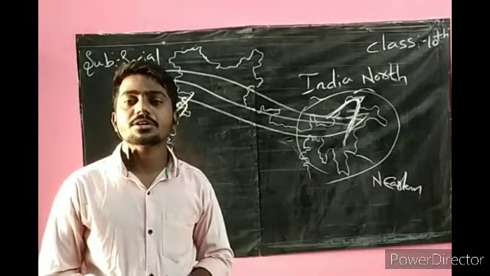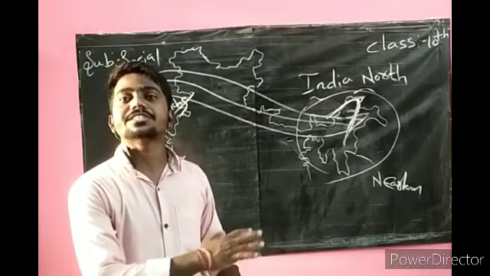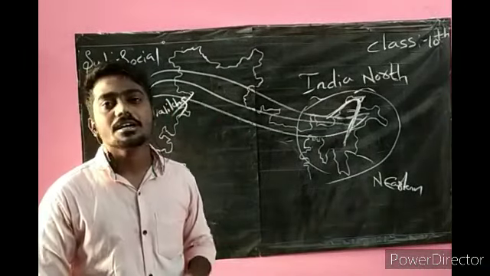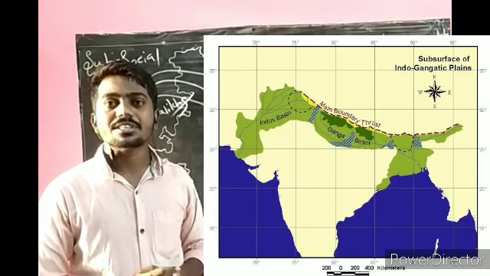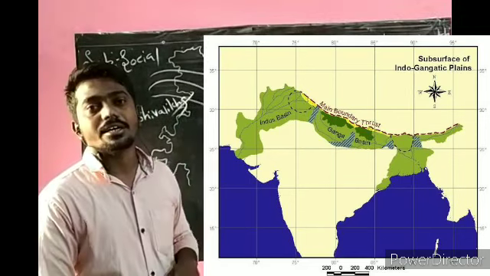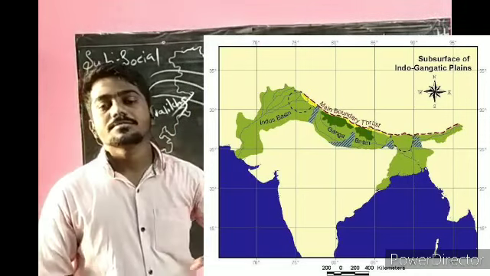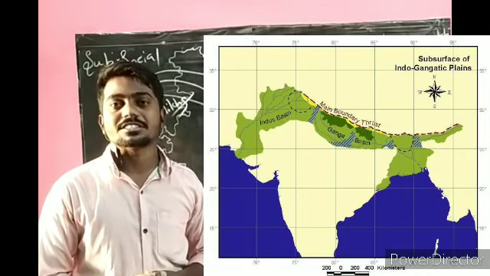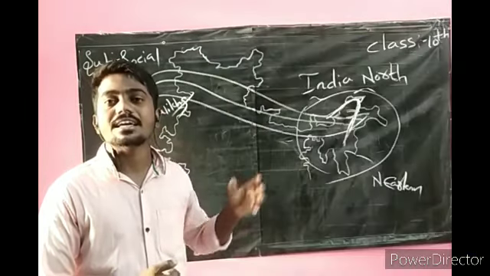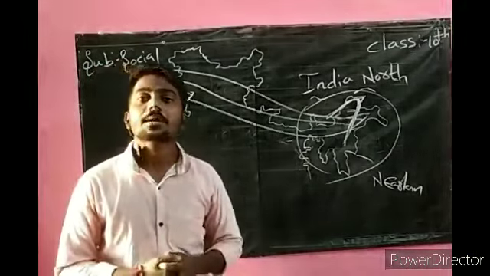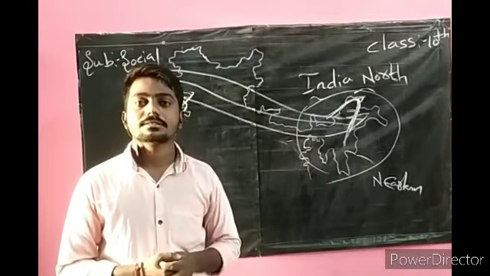Before 20 million years ago, there was a large basin in North India. The rivers deposited all their silt in this basin, and North India became a great plain. We can irrigate more and more crops in that region. The Indo-Gangetic Plain is divided into three parts.